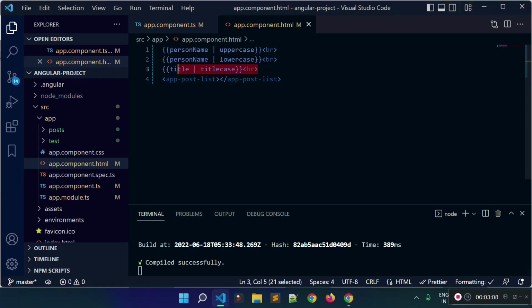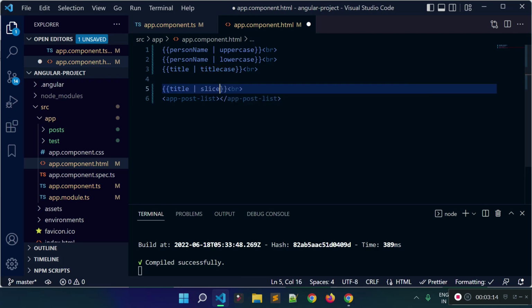Okay, and the fourth pipe I'm going to tell you about is called the slice pipe. So we need to provide the starting index, so let's provide 1, and we need to provide the end index. So what this will do, this will take the characters from index 1 to index 2.